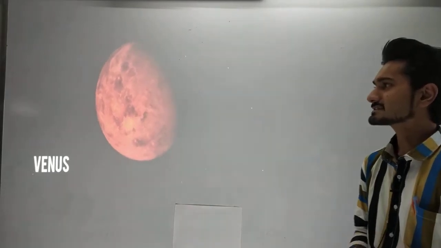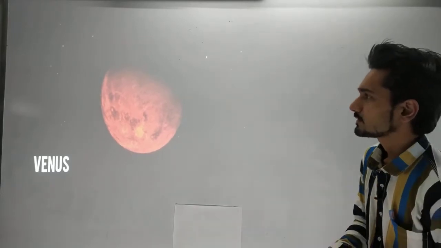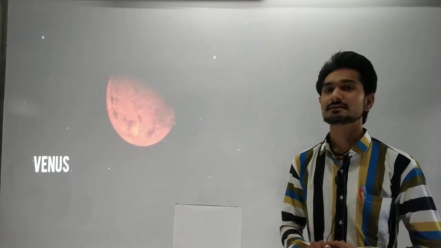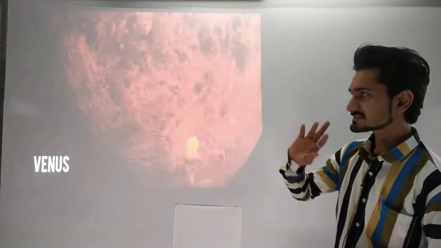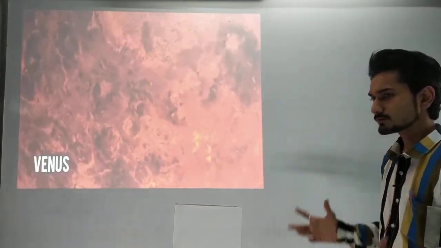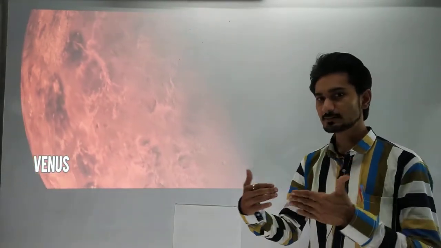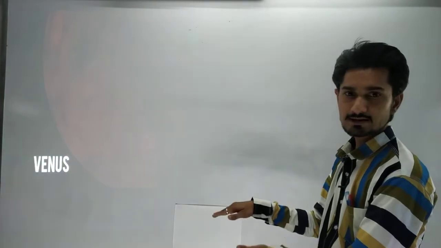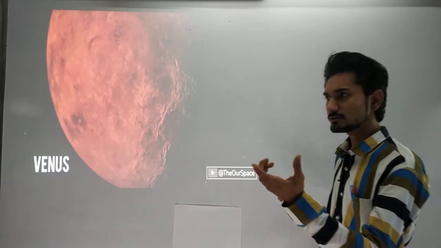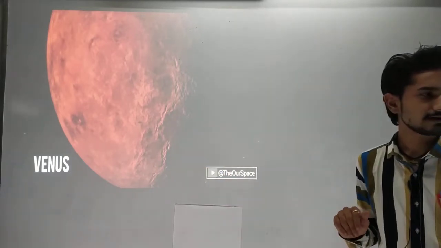You can see that it has an orangish surface. So this is Venus. You can see it here. It is also a planet, and you have to remember that this is the second planet in our solar system. So whenever short notes on the planets are asked, you have to state the first statement as: this is the second planet in our solar system. This is the first planet in our solar system. So that's why you got 1 point. Wherever you want to write that 1 point, you can write it from there.